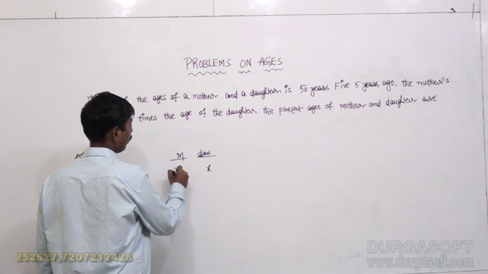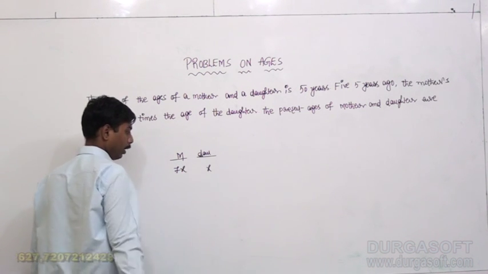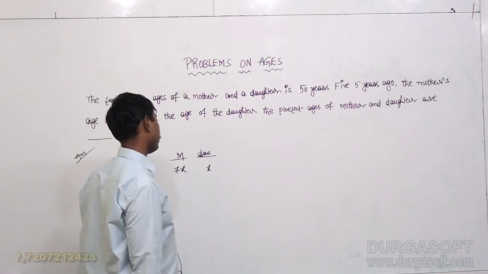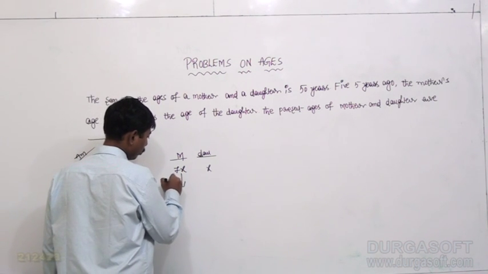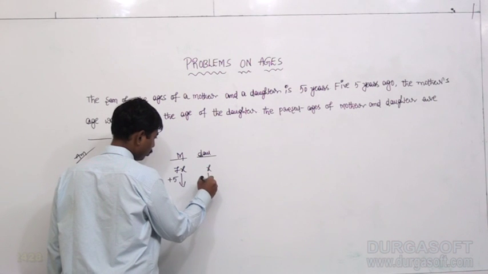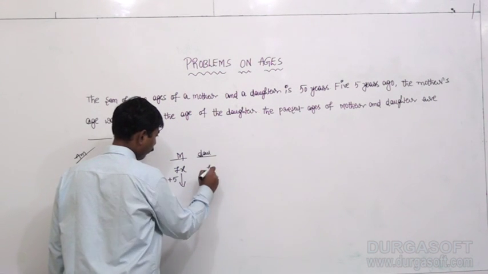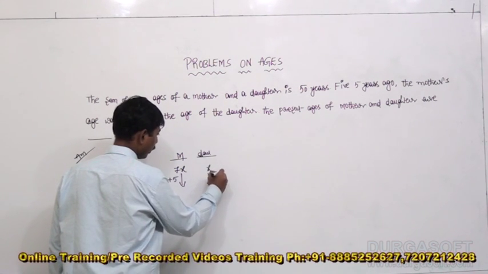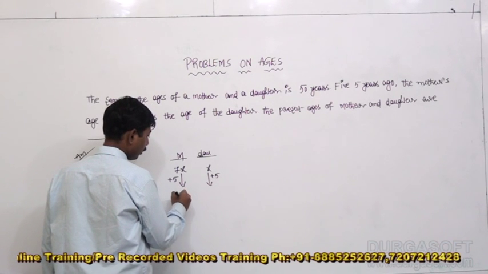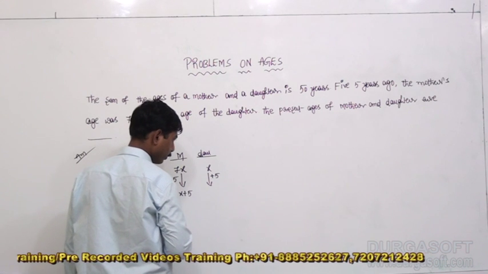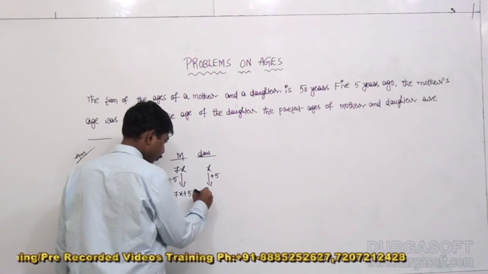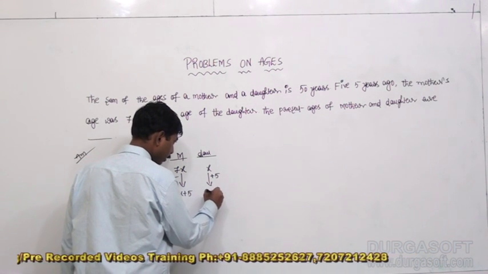That means 7x would be the age of her mother 5 years ago. In 5 years, the mother should increase 5 years of age, and the daughter also should increase 5 years of age. 7x plus 5 would be the present age of the mother, and x plus 5 would be the present age of the daughter.